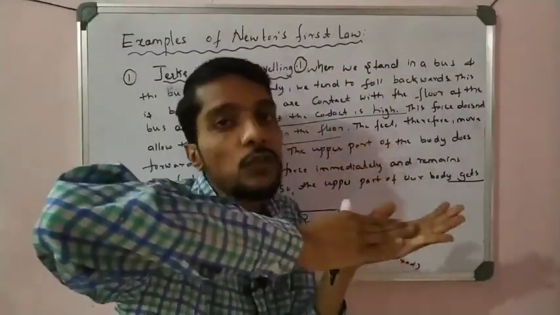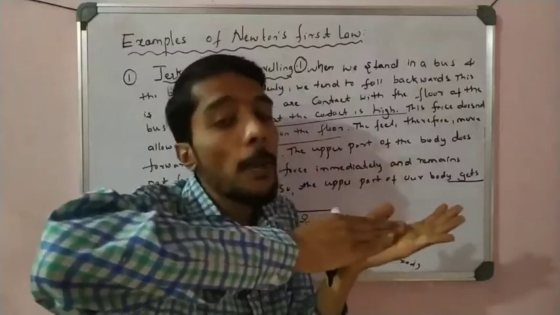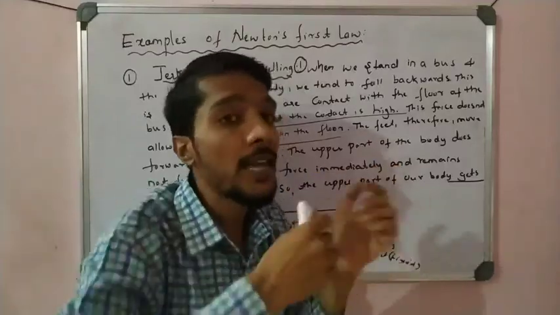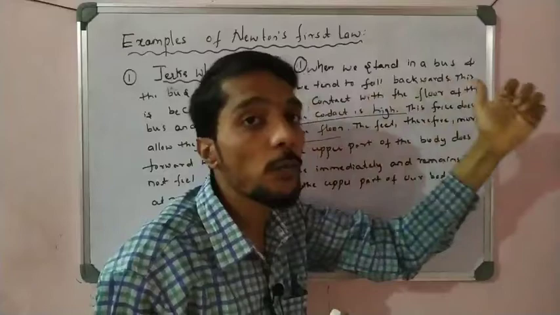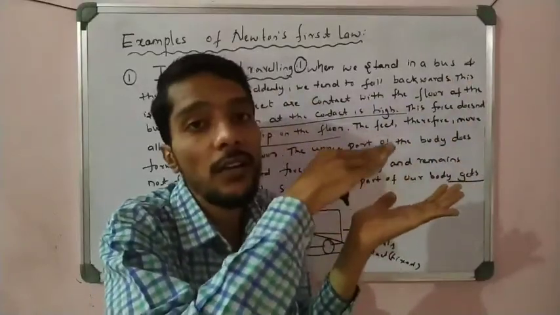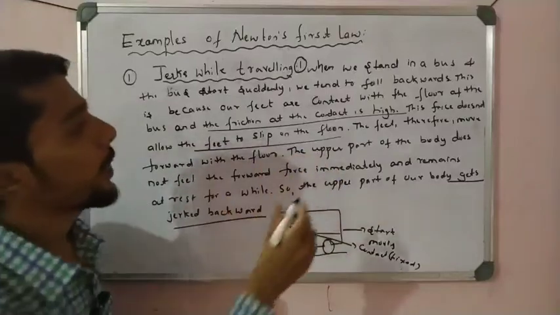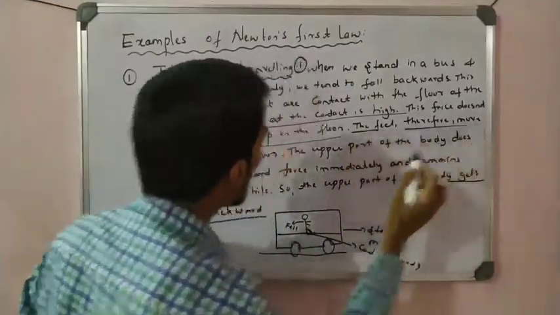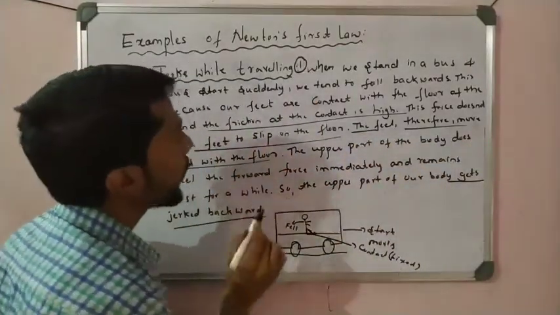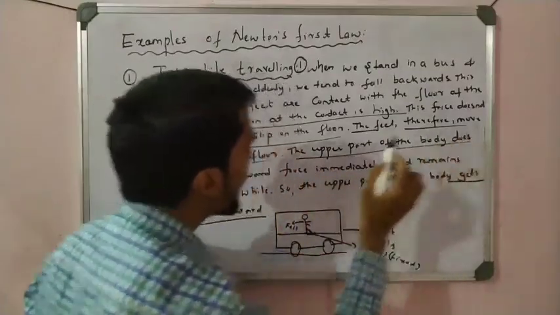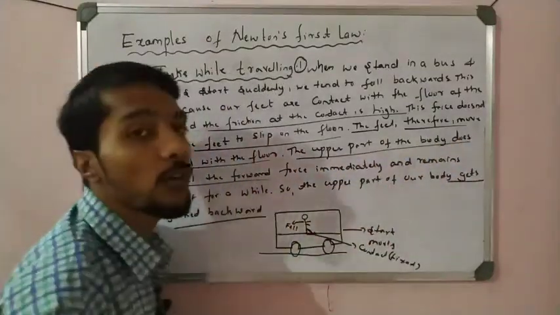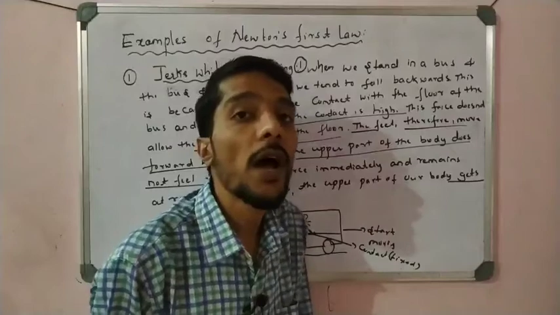Our feet are fixed to the floor of the bus because of the high friction, and the bus's forward force does not impact the feet. Why? Because of the high friction force, students. But what happened? The feet move forward with the floor, but the upper part of the body does not feel that forward force and is not able to handle it.